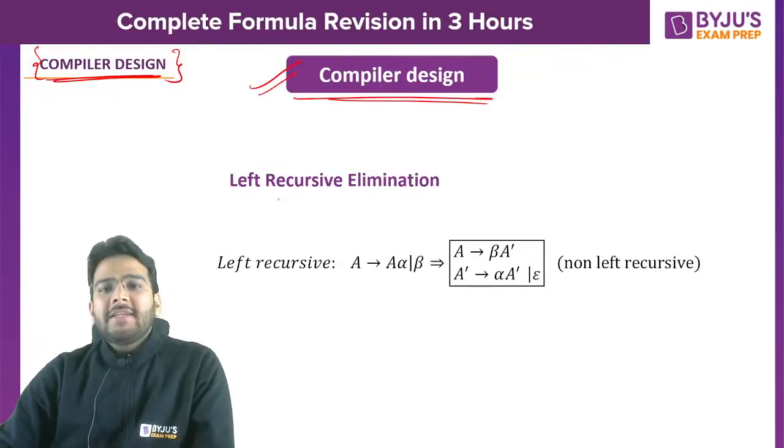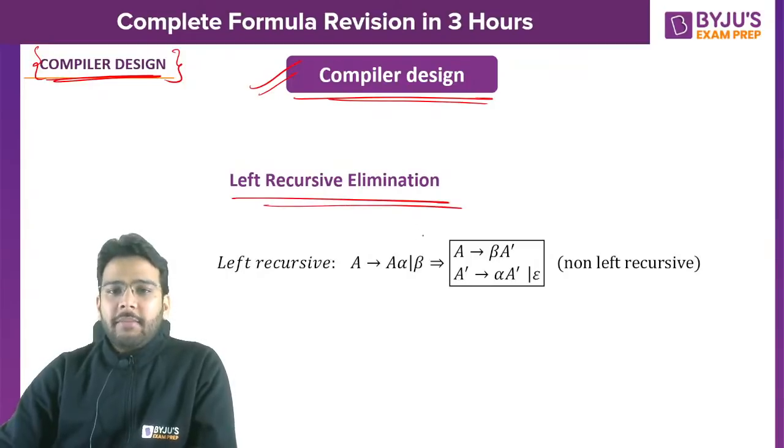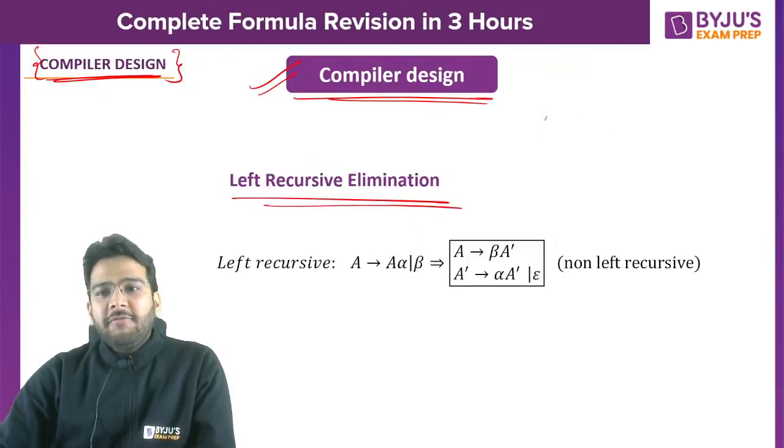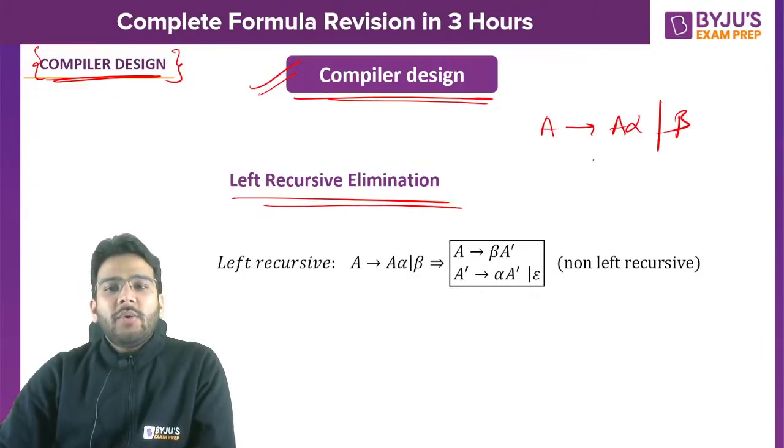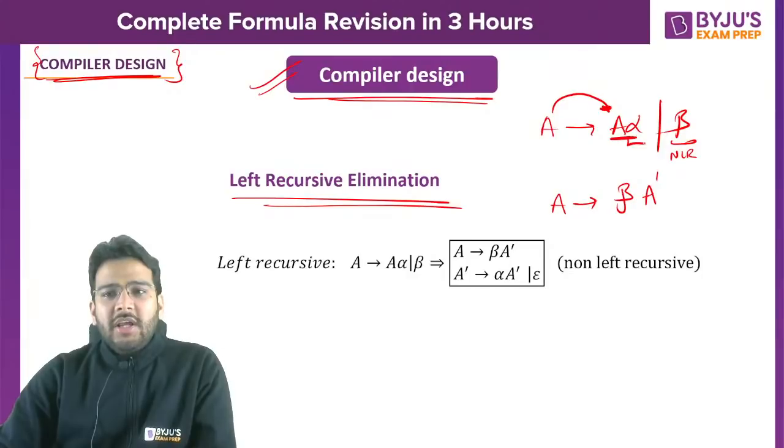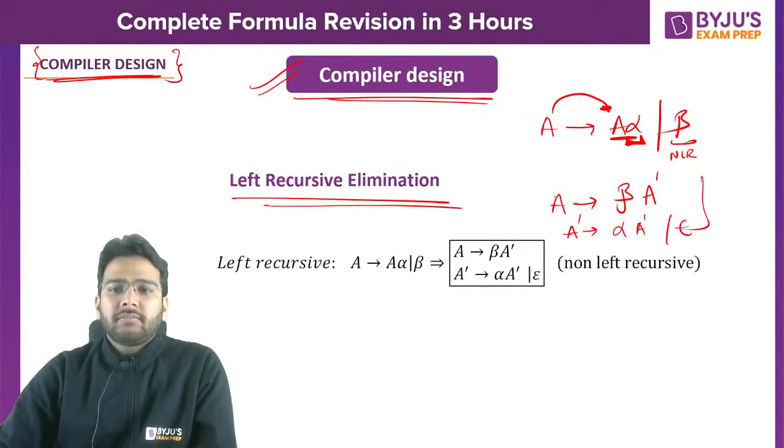Now in compiler design we talk about left recursion elimination. So how can we do that? If we have A derives A alpha or beta, how can you eliminate this left recursion? Beta is the non-left recursive part, so I can write beta here and then write A dash. Now in this left recursion, alpha is the remaining portion, so write A dash derives alpha A dash or epsilon.